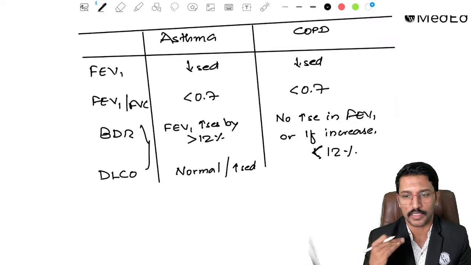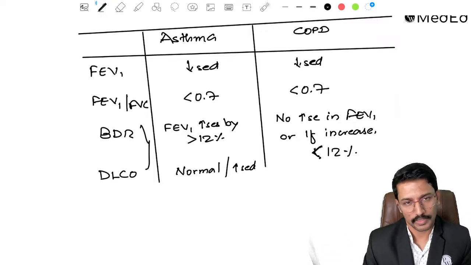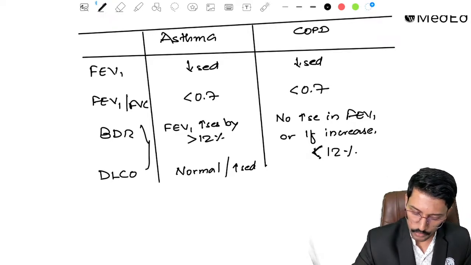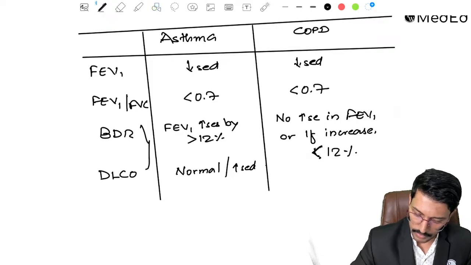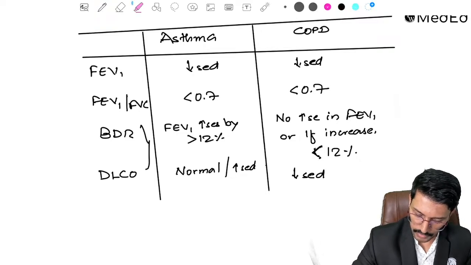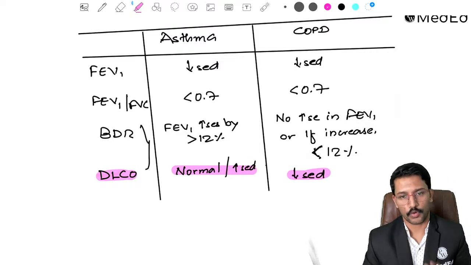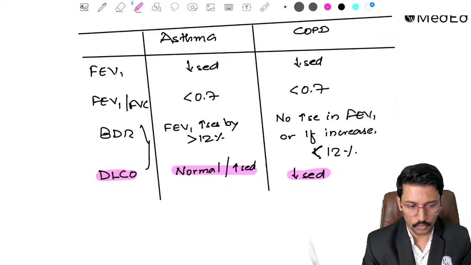Just like how meningitis can breach the blood-brain barrier, here the barrier is breached by inflammation. That is why DLCO can be increased in asthma. In COPD, the DLCO will invariably be decreased. Please remember this point, because according to me it is one of the potential MCQ points this time, the DLCO difference between asthma and COPD.